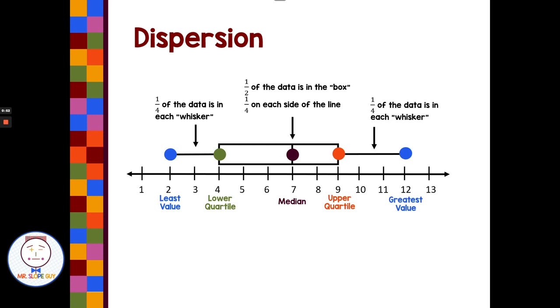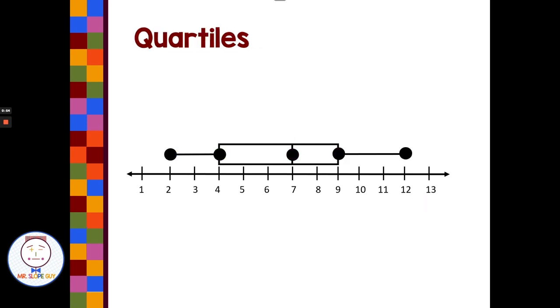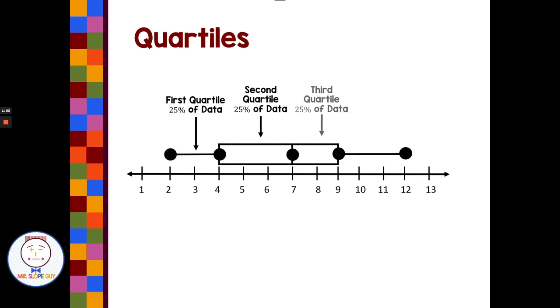Sometimes you'll see this referred to as quarter 1. The first quartile has 25% of the data. The second quartile has 25% of the data. The third quartile has 25% of the data. And the fourth quartile has 25% of the data. This allows us to answer a bunch of questions about how the spread of our data is, how much of our data is contained in each of these four sections.